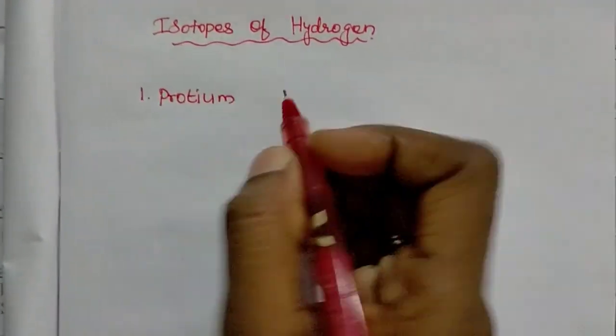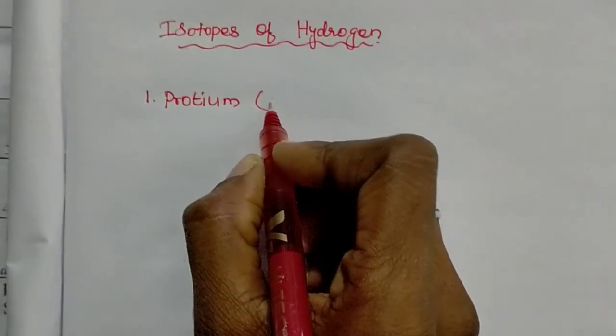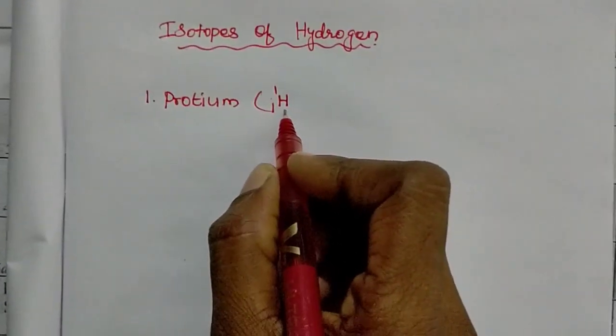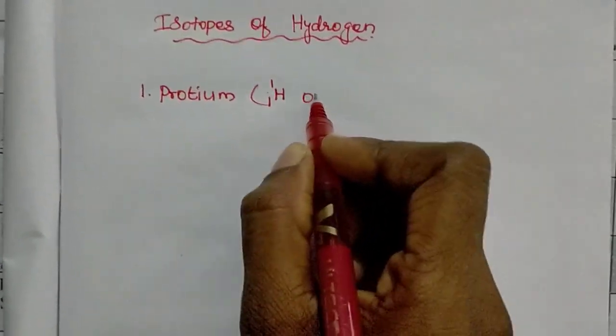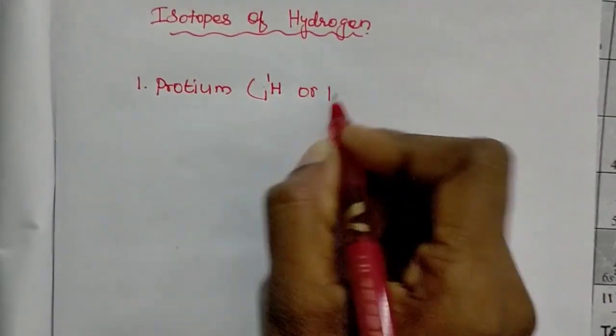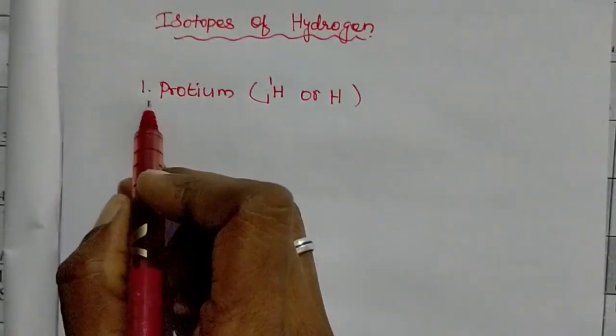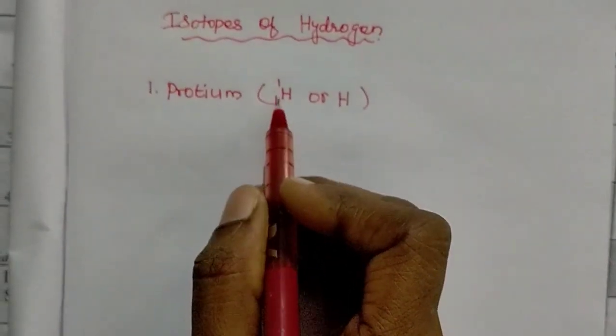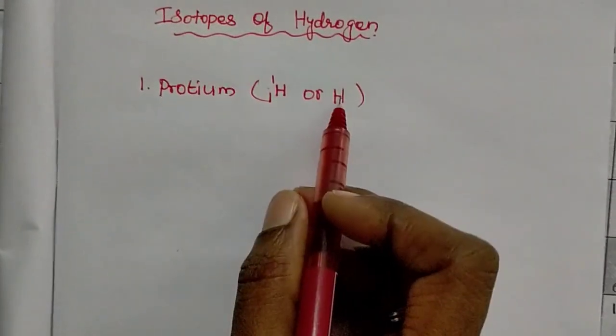Protium is denoted as 1H1, or otherwise simply hydrogen.